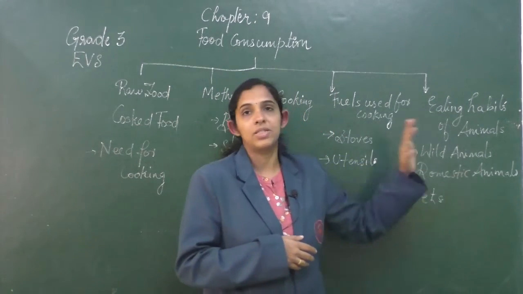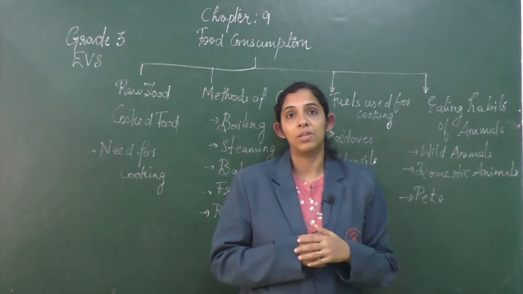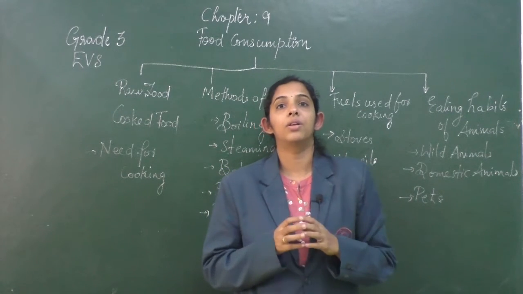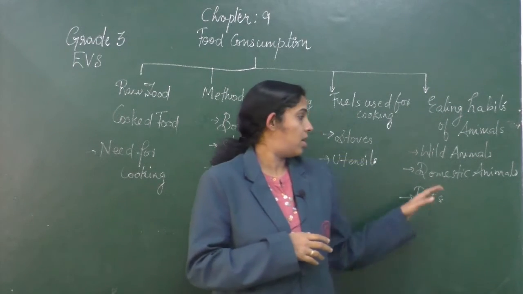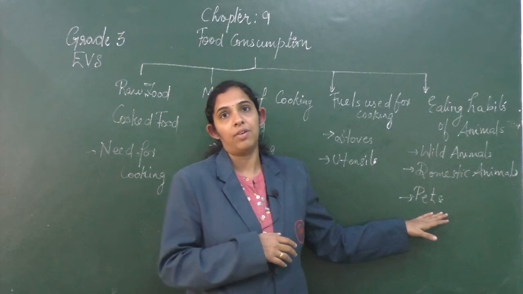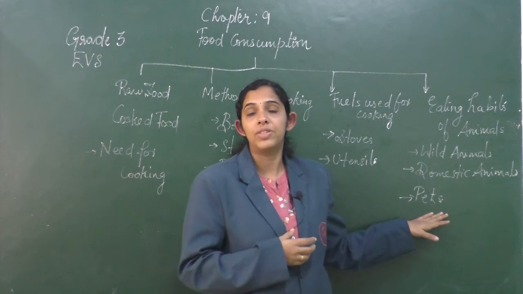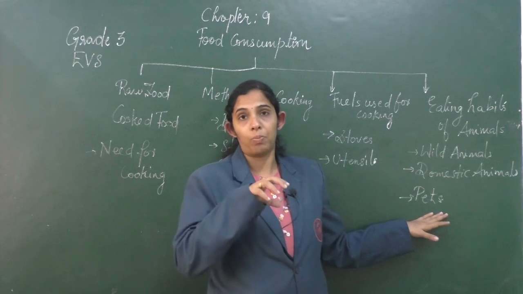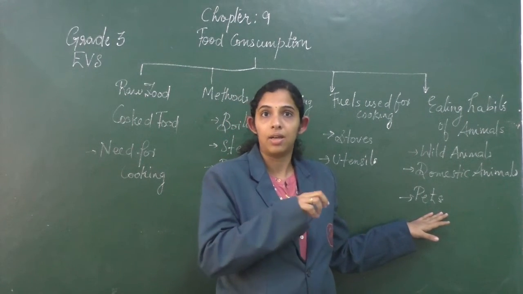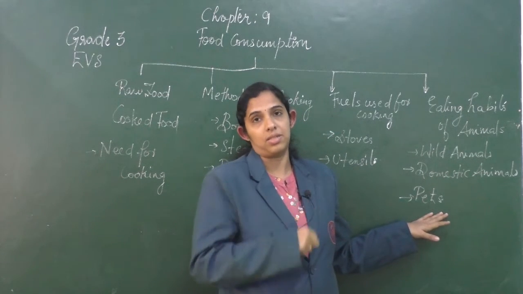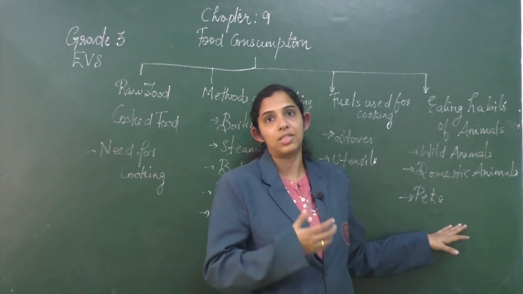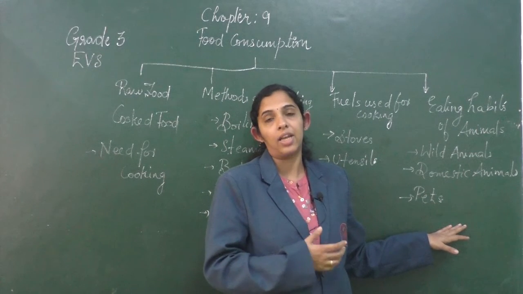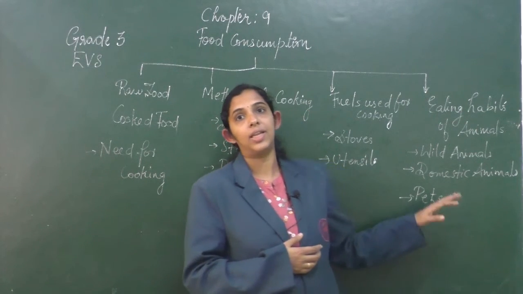And what about domestic animals? These domestic animals are provided with proper food and water, and taken care of properly in their man-made habitats. And pets, we also know, are provided with a special kind of food, and they are properly groomed and taken care of by their masters. So these are the different ways by which animals feed, or we can classify the eating habits of animals.